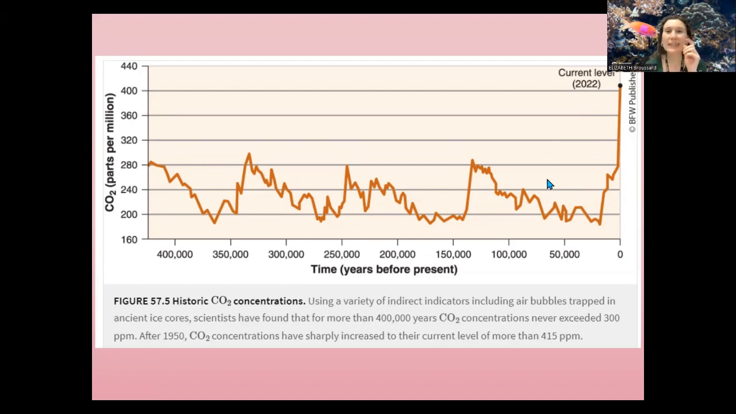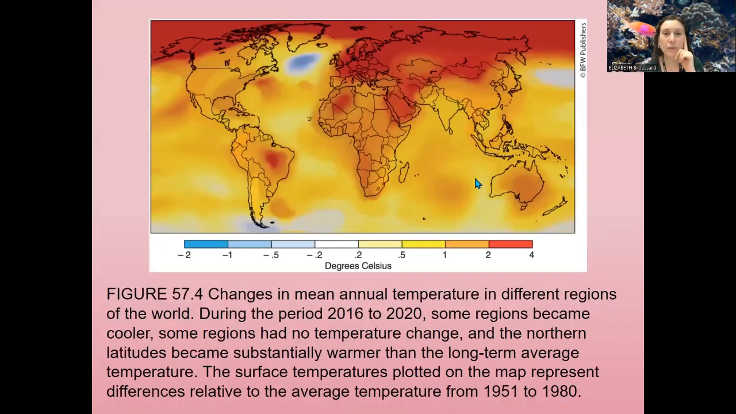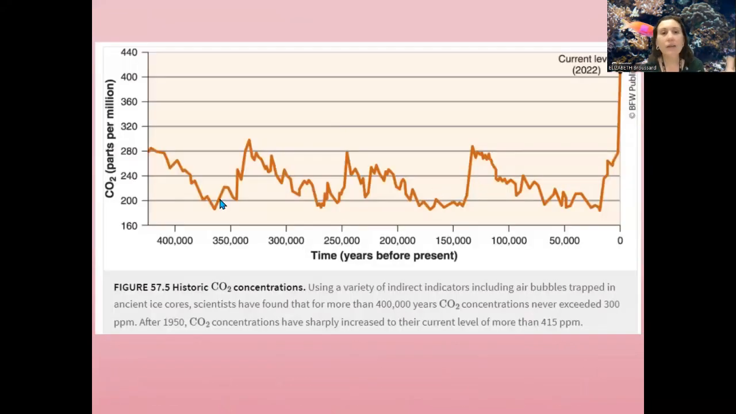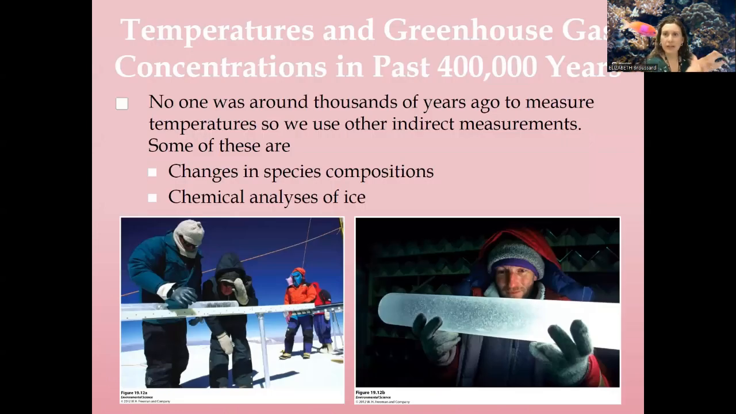Now, you might be looking at this and thinking, 350,000 years ago, really? We did not have any technology, humans were not around, theoretically, 350,000 years ago. How in the world do we know CO2 levels? How do we know our CO2 levels from hundreds and thousands of years ago?